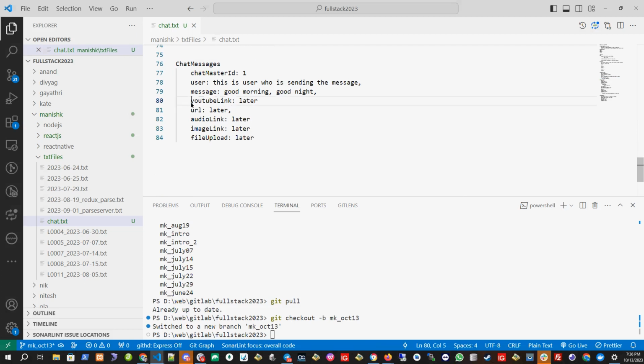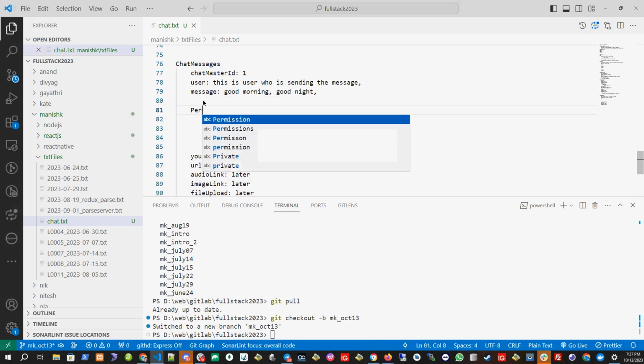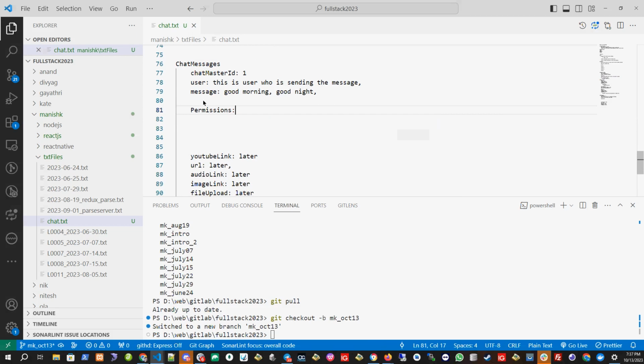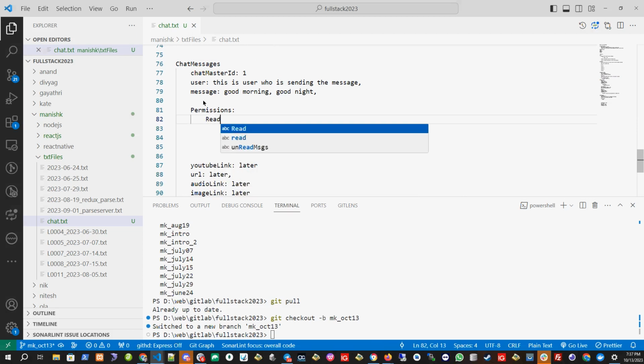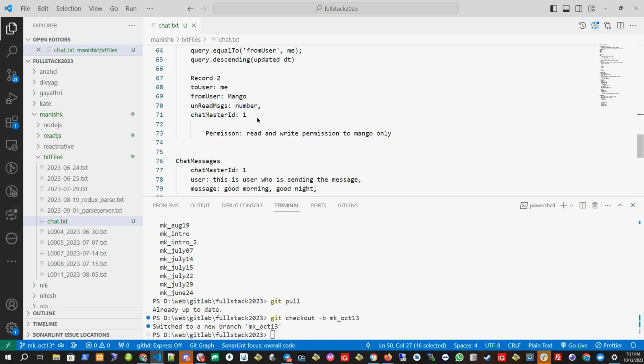So when I start writing these chat messages, I will give permissions. Here permissions have to be defined. So what will be the permission? First there will be read permission to the role which I created just now. What is the role? This one.